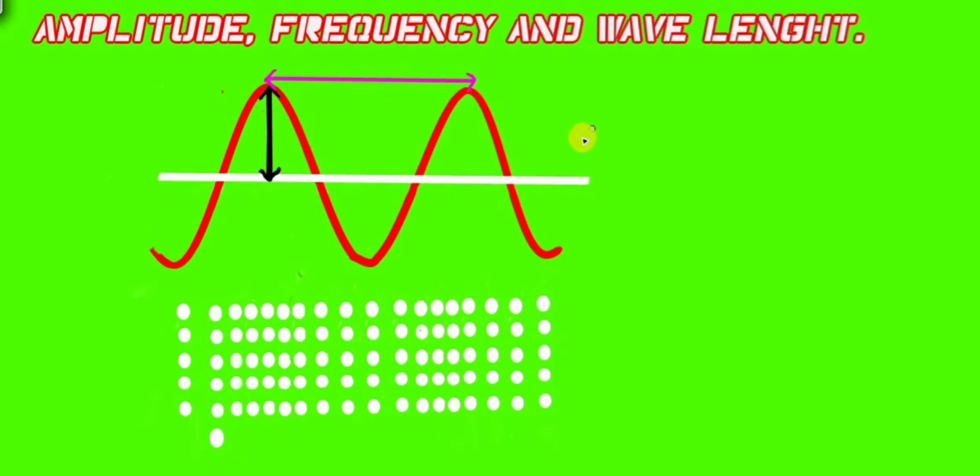So we know that we can differentiate sounds, two different sounds or n number of sounds, in terms of loudness.